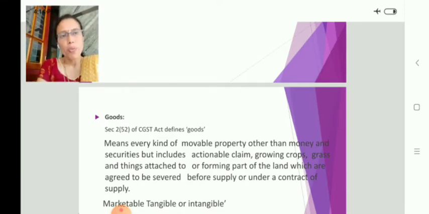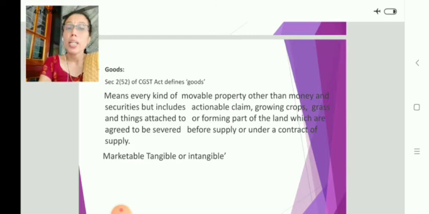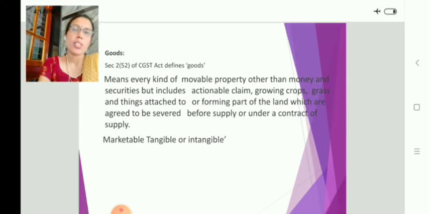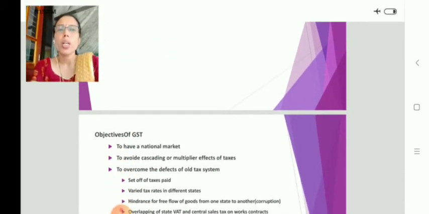In the sense, for example, one person has an agricultural land, and during this stage itself, he enters into a contract with another trader to sell these crops. Now, the crops are not yet sold to that party, but here the growing crops itself is considered as goods. And the second feature of goods is that it is marketable, tangible or intangible. It may be tangible or intangible. All are included under the purview of goods.